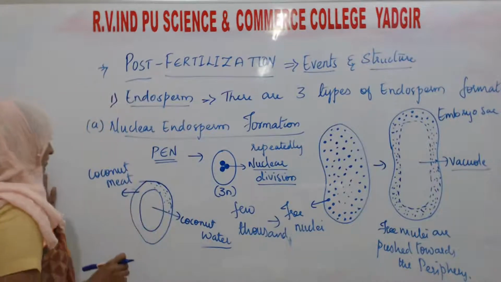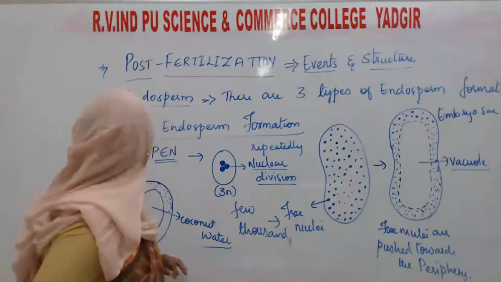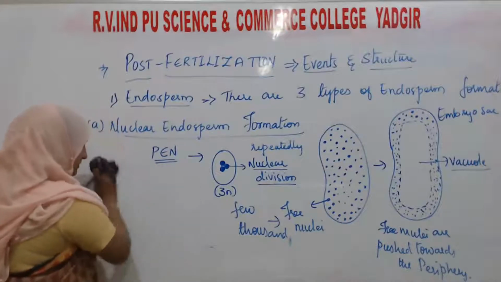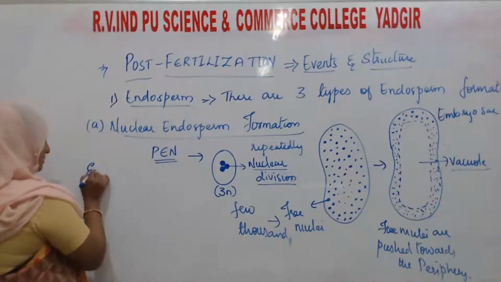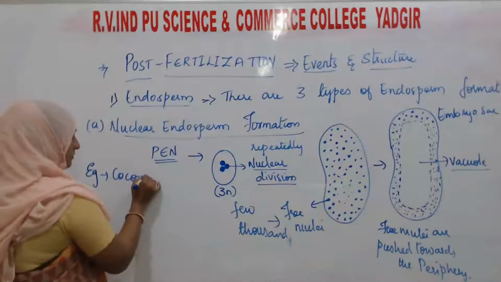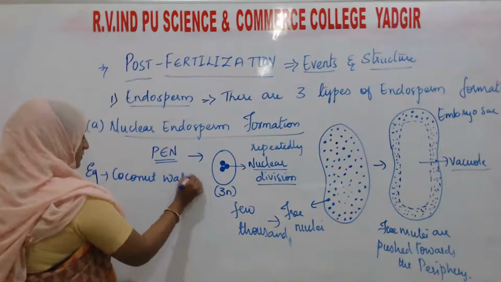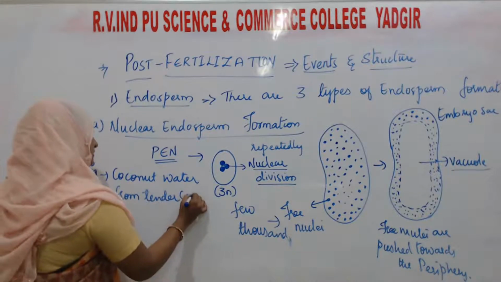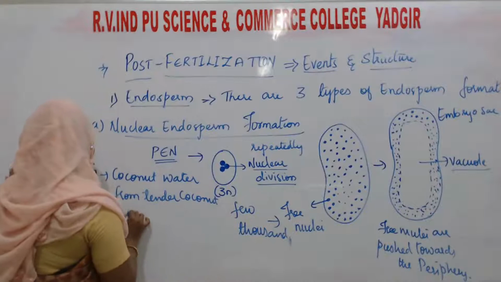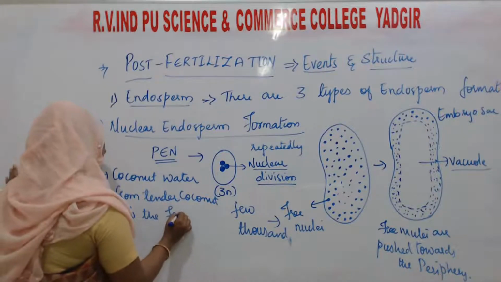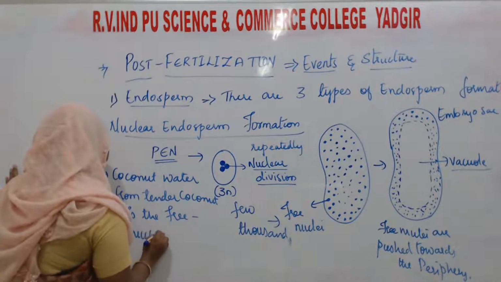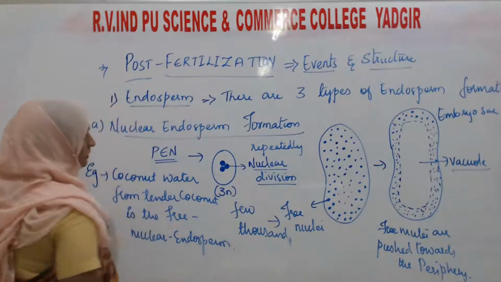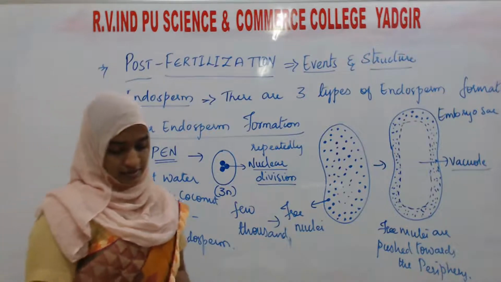Here I will mention: example, coconut water from tender coconut is the free nuclear endosperm. Okay, in this way, the nuclear endosperm formation takes place.